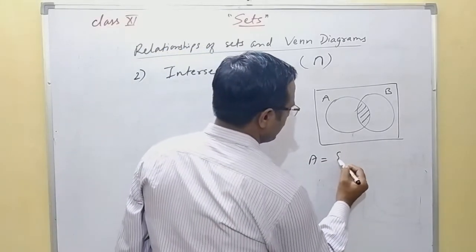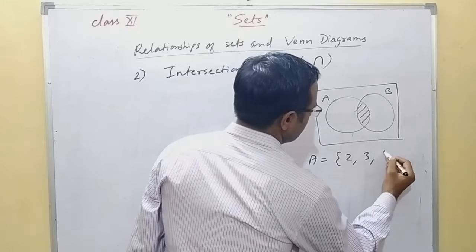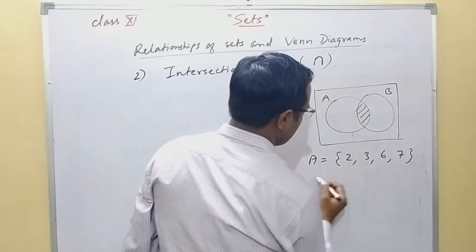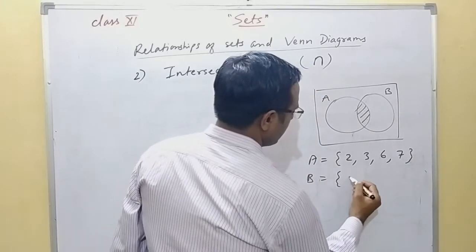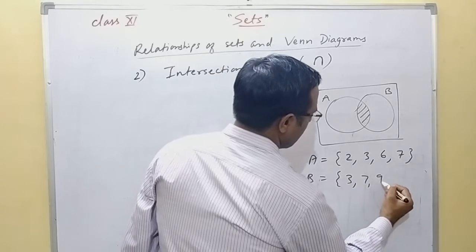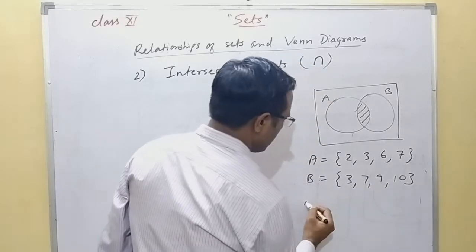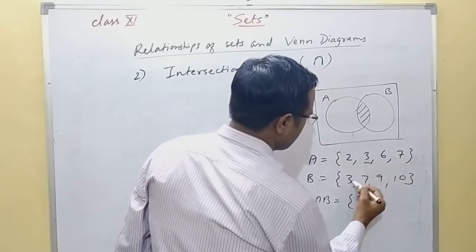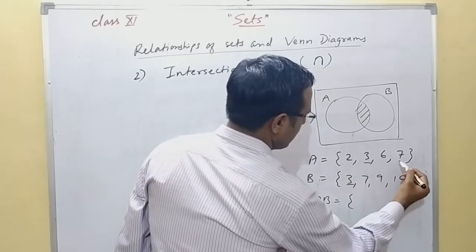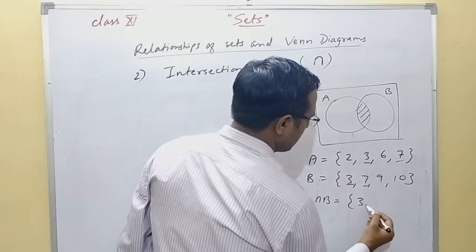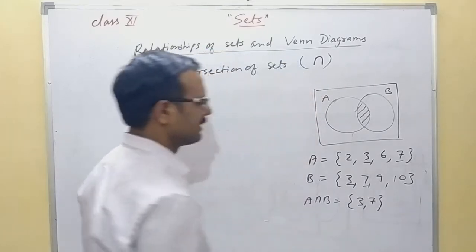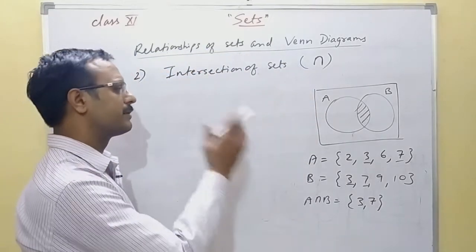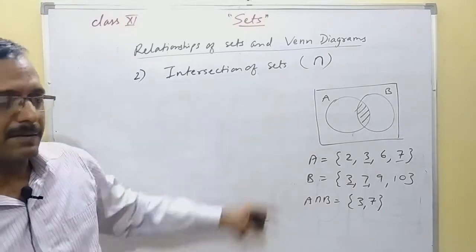If A equal to 2, 3, 6, 7, and another set B is having 3, 7, 9, 10, then A intersection B will be having elements which are common, that is 3 and 7. So 3 and 7 are the elements of A intersection B. Now how to represent it in this diagram?